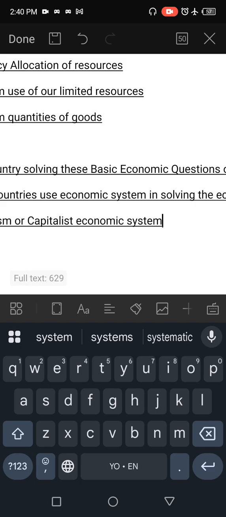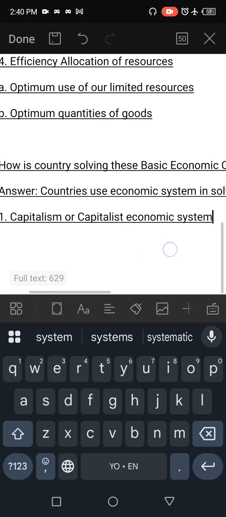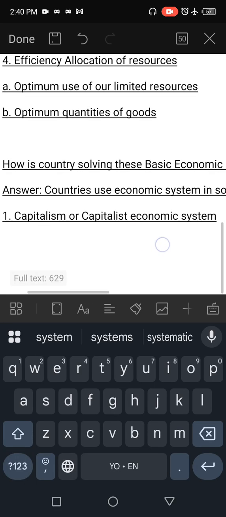What does this capitalist economic system mean? It means decision making on production, distribution and exchange of goods and services that will satisfy human wants is vested upon private individuals. That is, it is private individuals that make decisions on what to produce, how to produce, for whom to produce, and efficient allocation of resources.